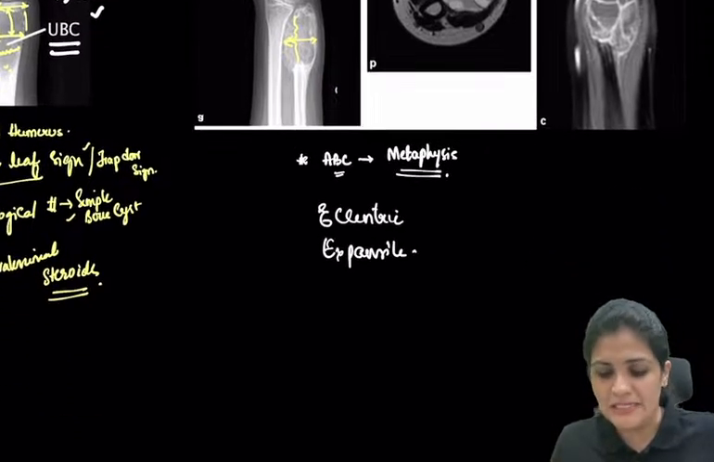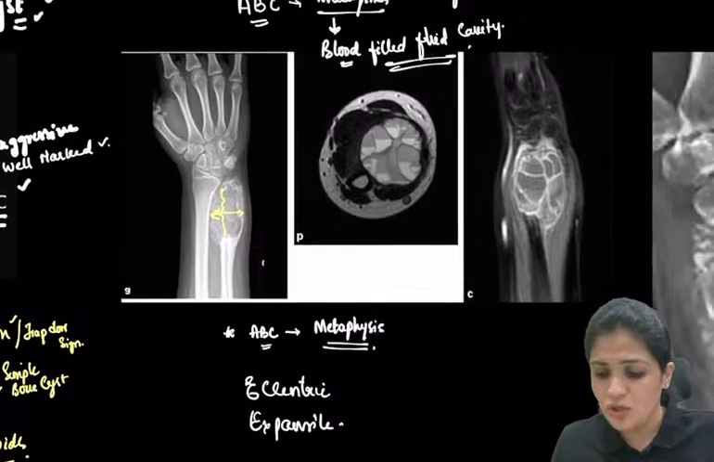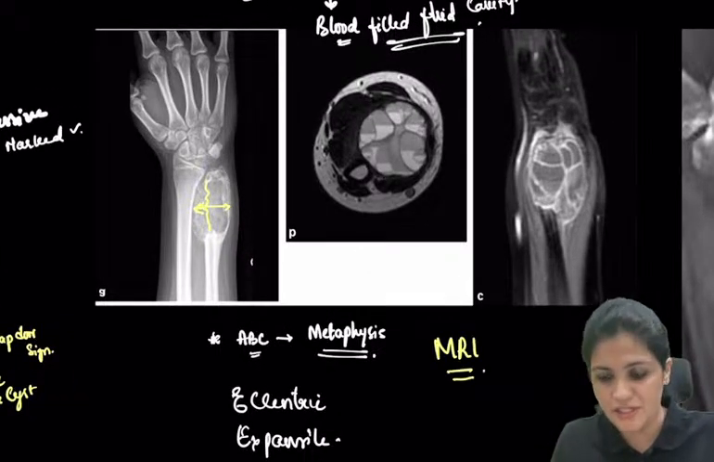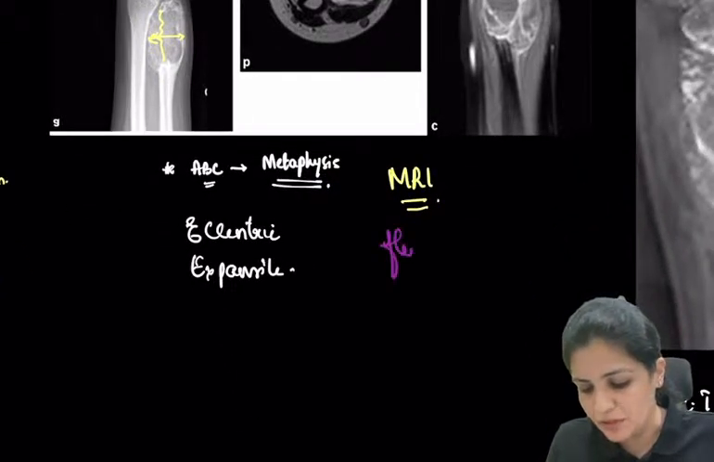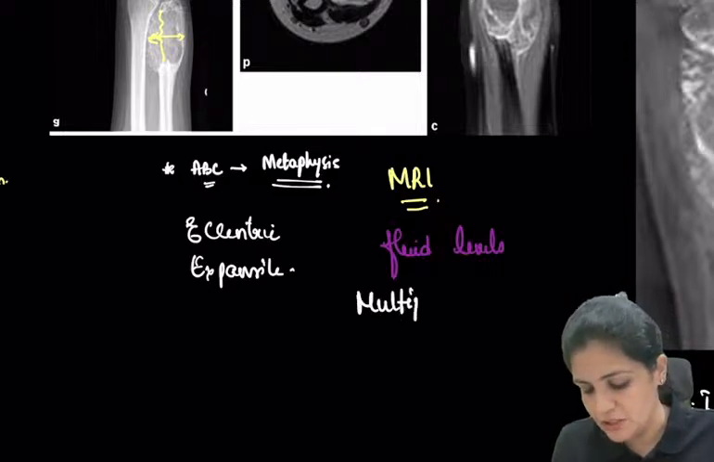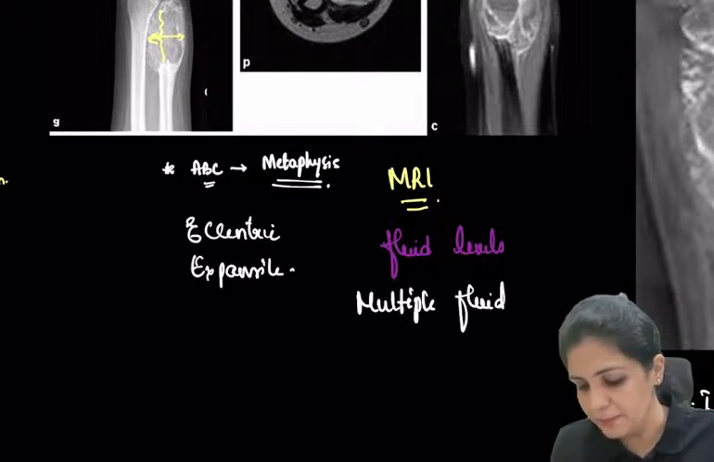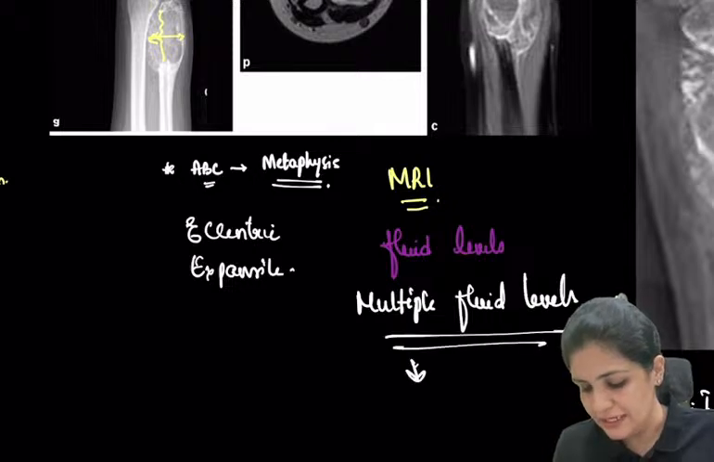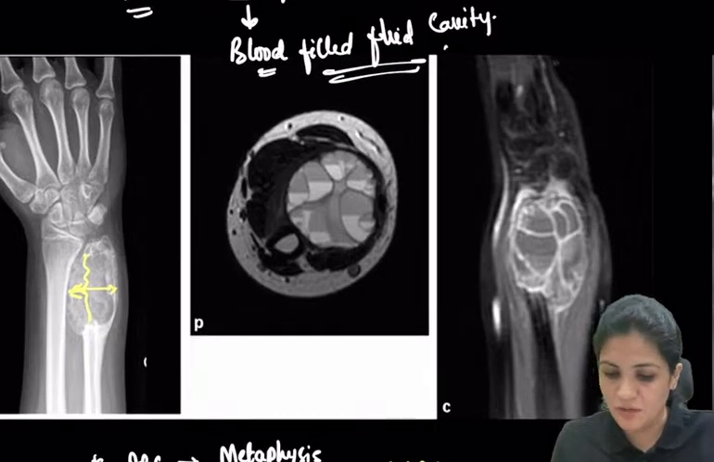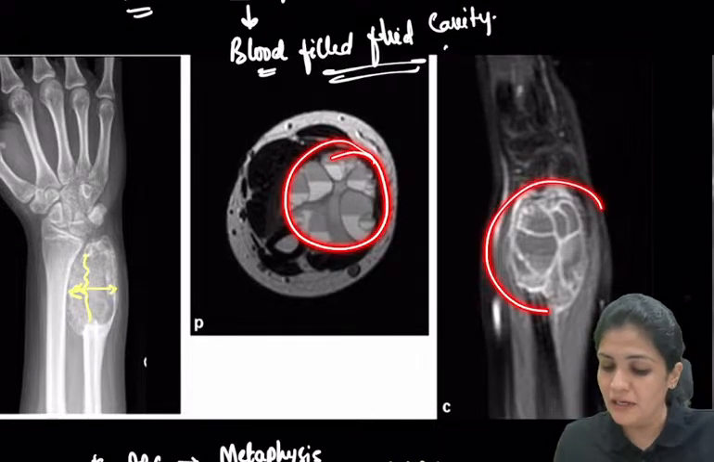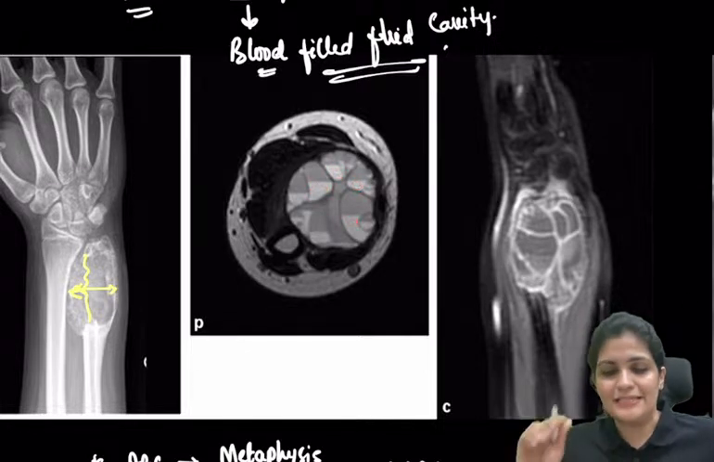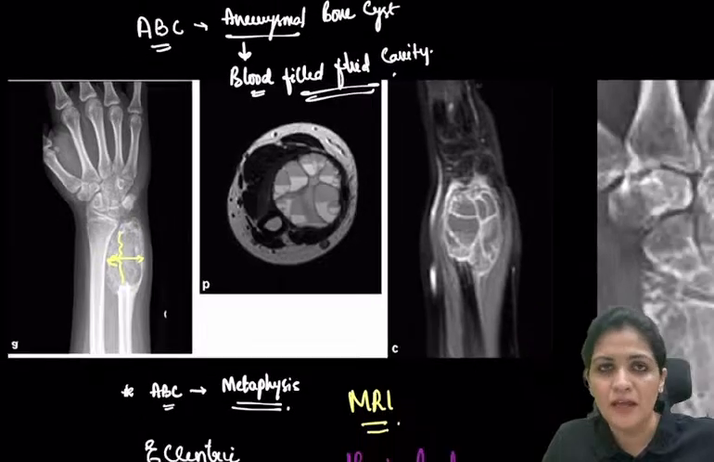And mostly it is a blood filled cavity, as I told you. So whenever you take the MRI to see this particular condition, it presents with fluid levels. So there are multiple fluid levels, you see. Whenever you see such multiple fluid levels, this is indicative of ABC, that is aneurysmal bone cyst. So this is the multiple fluid levels, and this is the ABC, right?